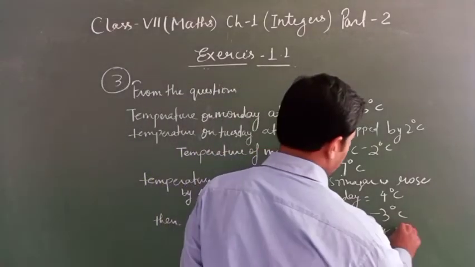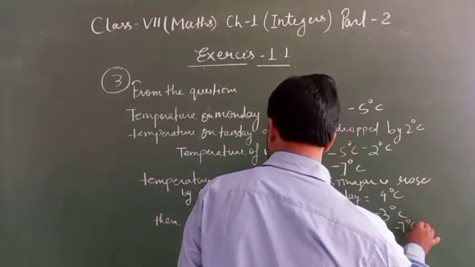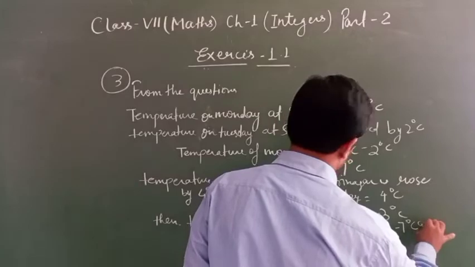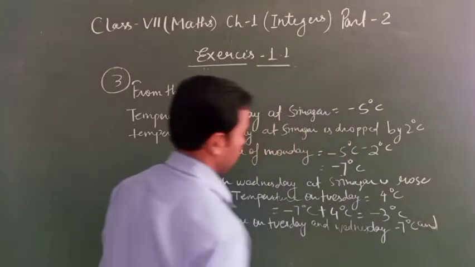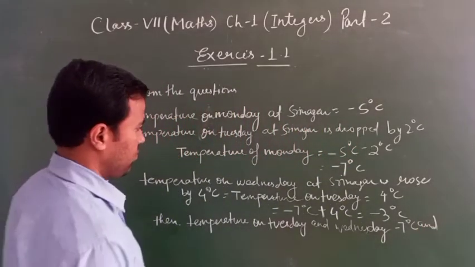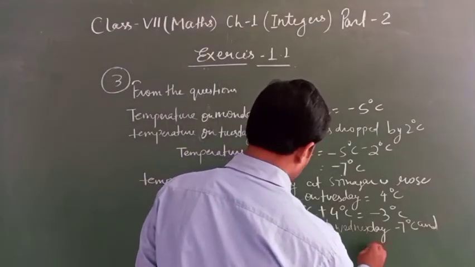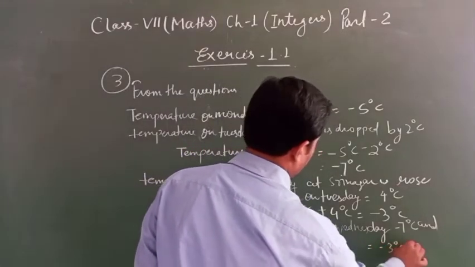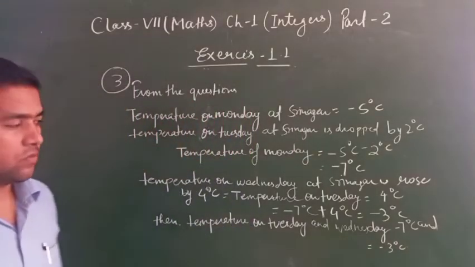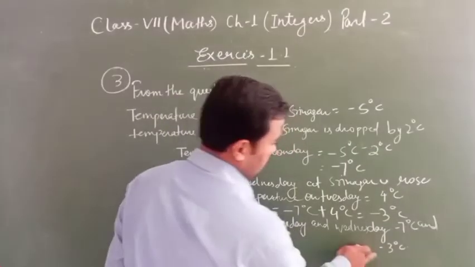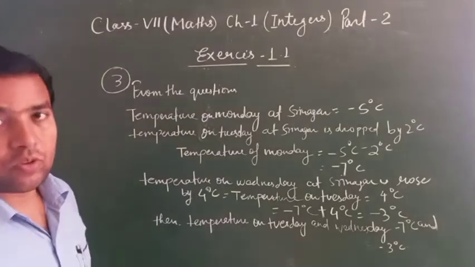Minus 7 degrees Celsius. And on Wednesday, minus 3 degrees Celsius. Note down.